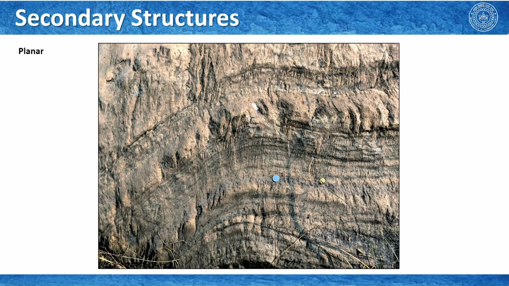And here is an example. We have almost a profile section of a fold, very open gentle fold, and now I am sure you would not have any problem in identifying that these are the traces of S0 or the bedding plane.